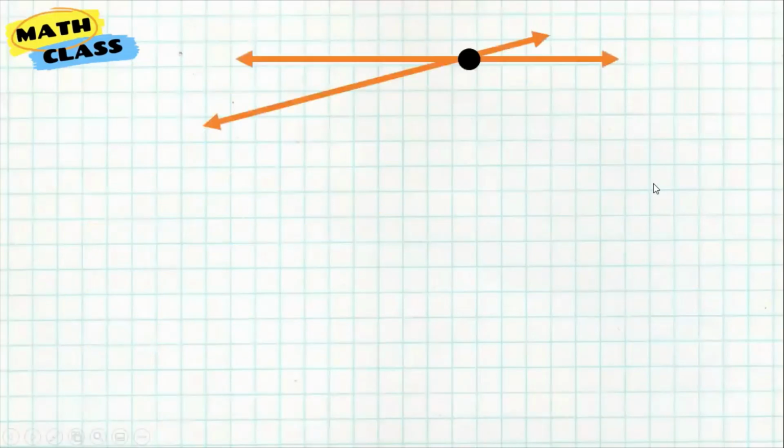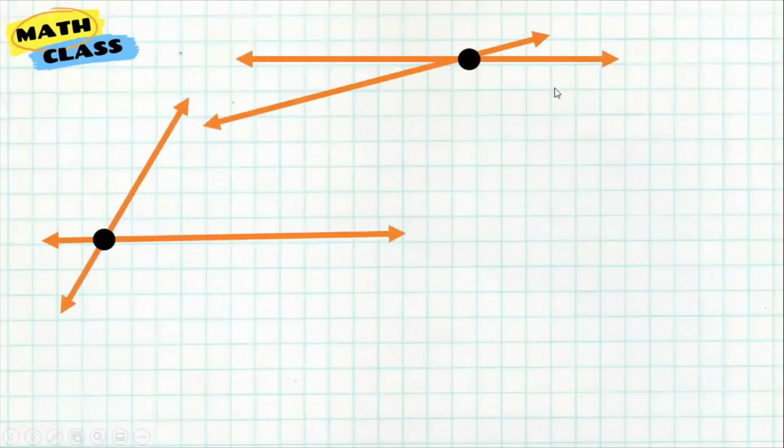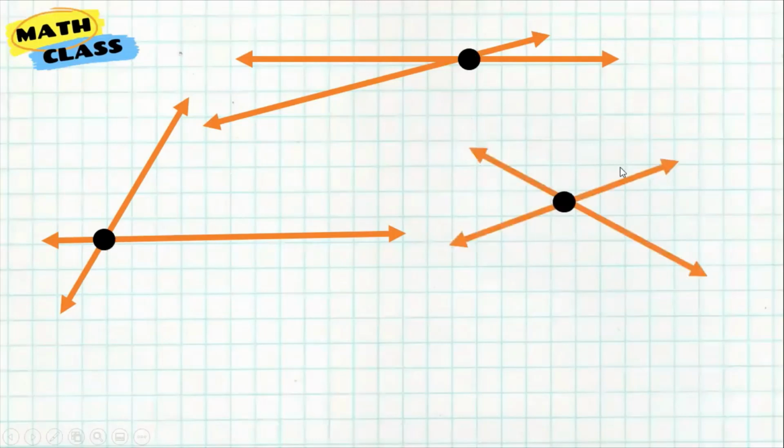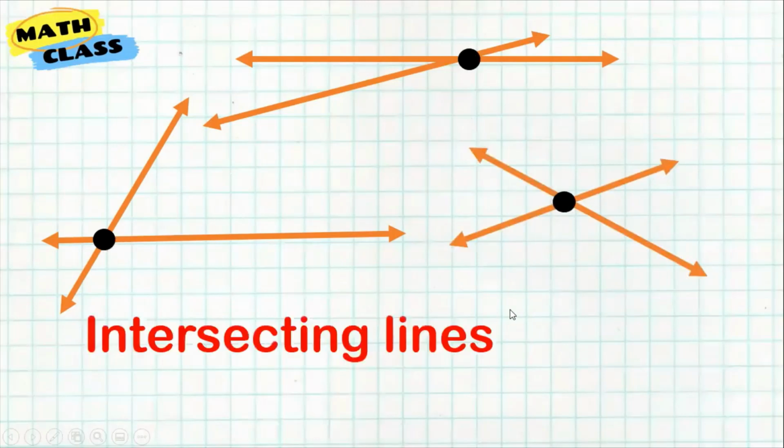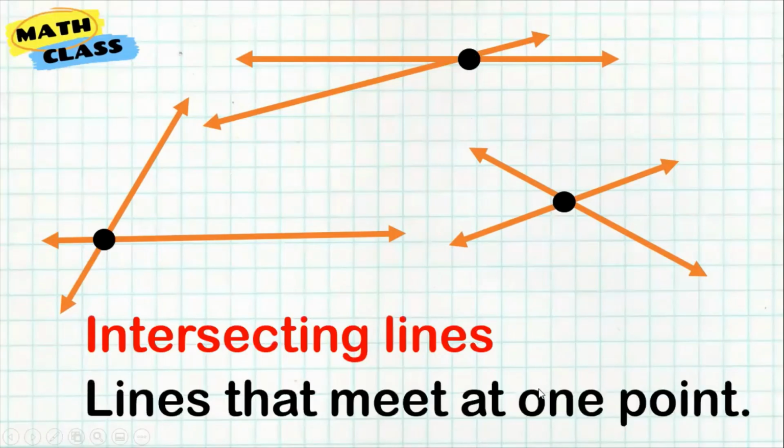Now, the next kind of line pair that we have here, unlike parallel lines that do not meet, this kind of line meets at a certain point. So these lines meet here, while this one meets here. So this is what we call the intersecting lines. These are lines that meet at one point. So they meet at one point.